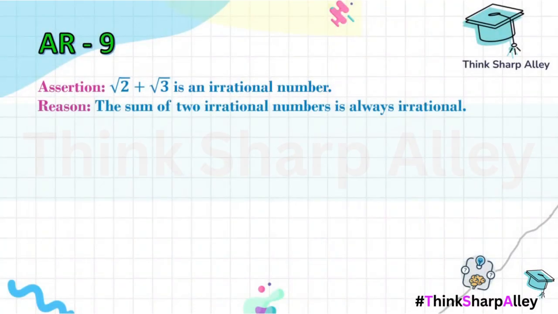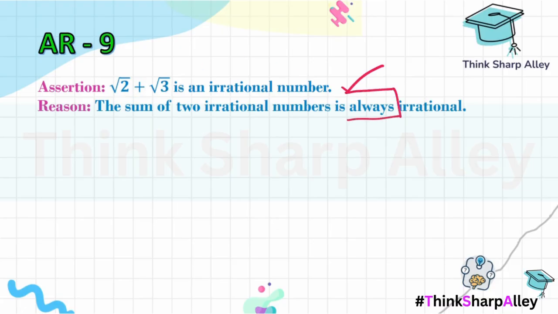Moving on to assertion reason number 9, the second last assertion reasoning. Root 2 plus root 3 is an irrational number. Absolutely, because we cannot solve it further, so definitely it is an irrational number. The reason is 100% true. The assertion is 100% true. The sum of two irrational numbers is always irrational. Here we see two irrational numbers have been taken and their sum is definitely an irrational number.